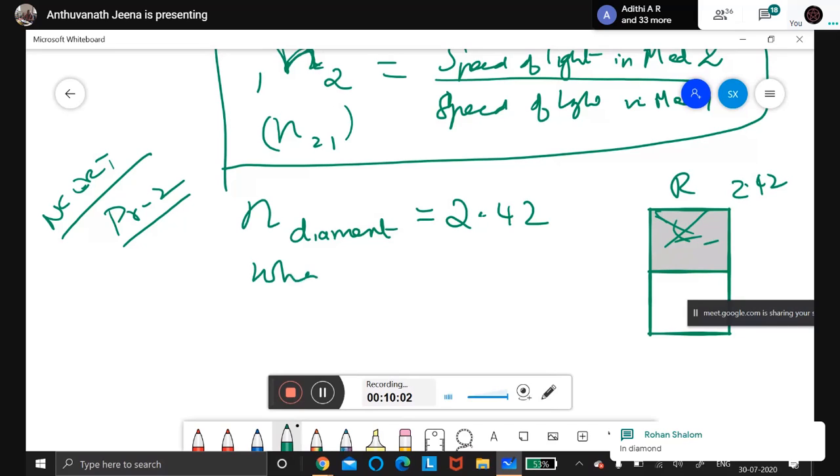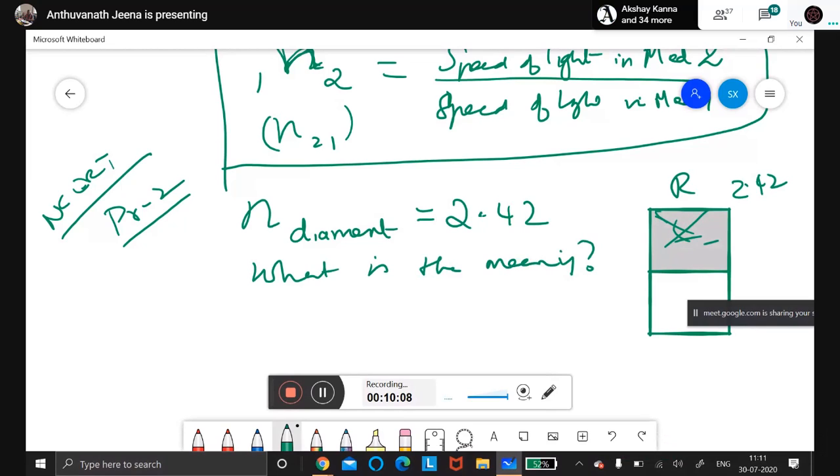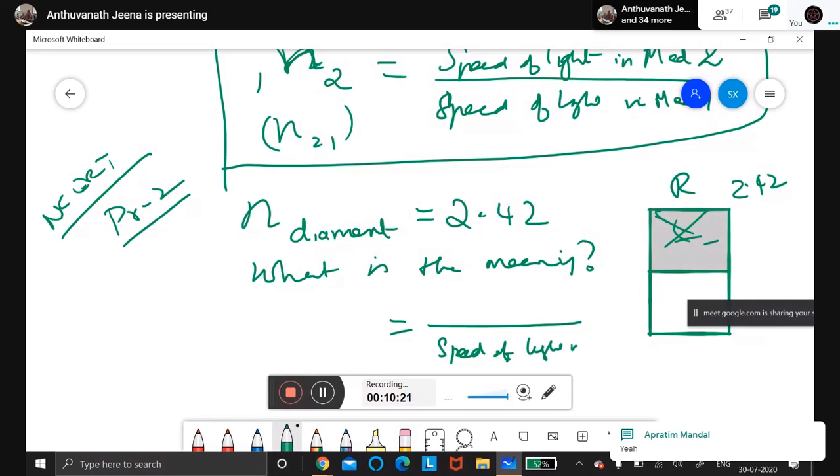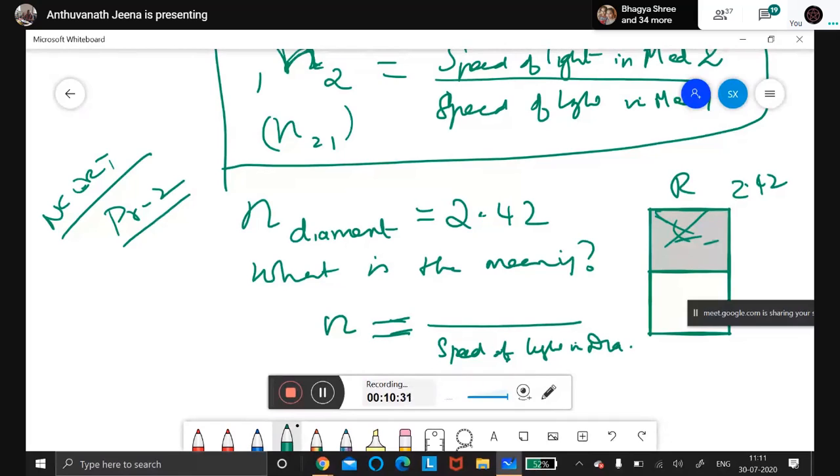The meaning of this is the speed of the light is minimum, because it is inversely proportional. See here, the speed of the light in diamond will come in the denominator. This will come in the numerator. So this is inversely proportional, right? When the denominator is increasing, the whole value will decrease. When the denominator is decreasing, the whole value is increasing. So refractive index of diamond with respect to air.